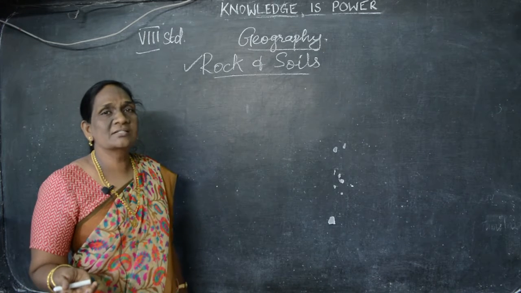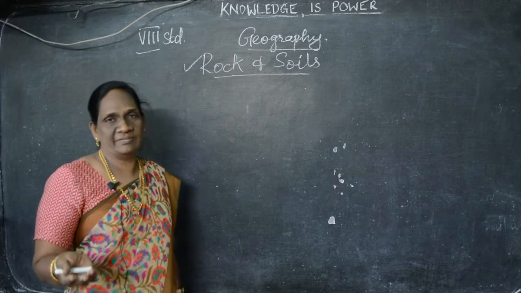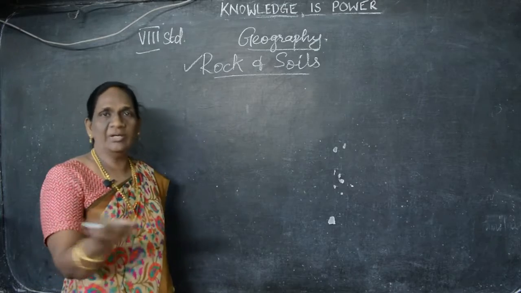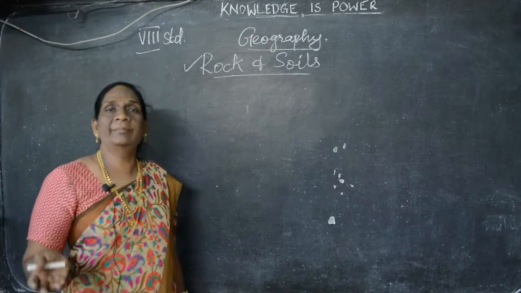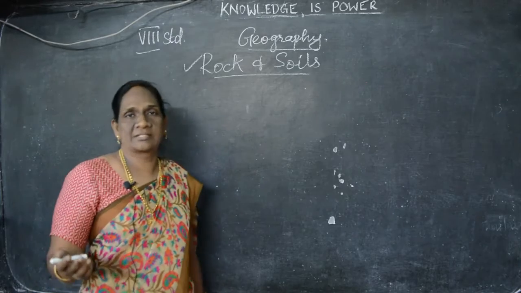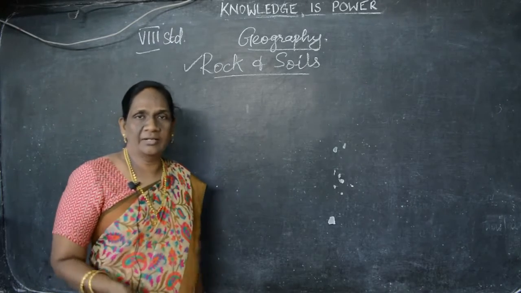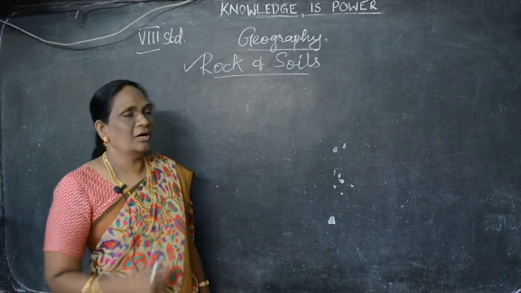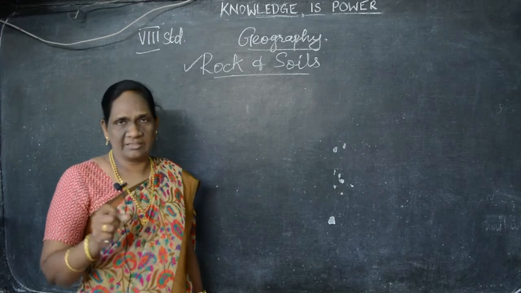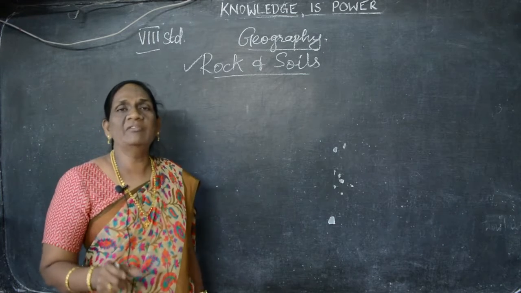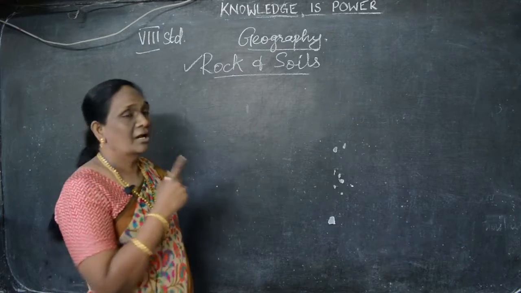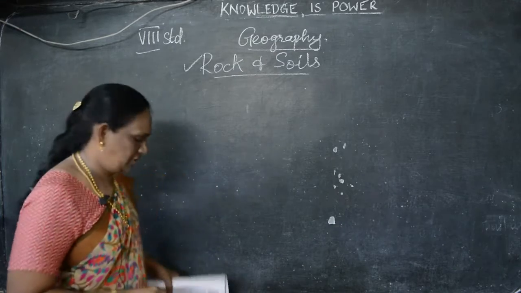Then next one is, yes, very good, biosphere. The surrounding, the environment which we are living in. All the living plants, living animals, all together they are called as biosphere. Now, we are going to see about lithosphere, that is the rocks. In the lithosphere only we have these rocks and the soils. Okay, children.